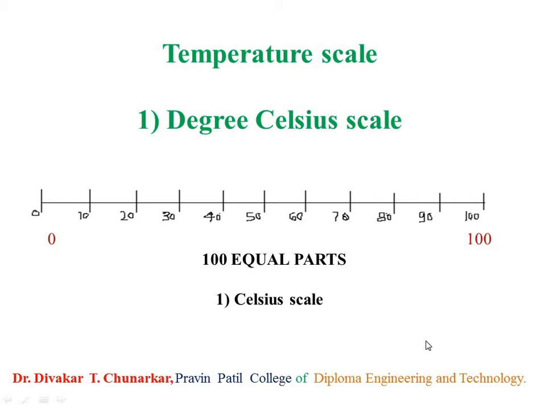Heat flows from higher temperature to lower temperature. And temperature determines the direction of the flow of heat. Keep in your mind, direction of flow of heat. Then heat is an extensive property and temperature is an intensive property. Heat is the cause and temperature is the effect.